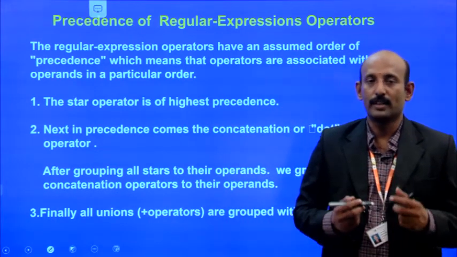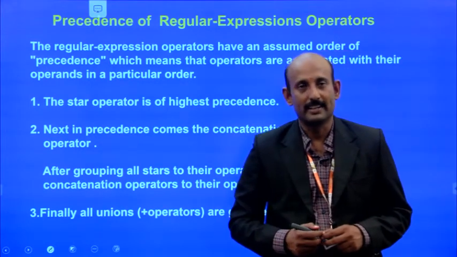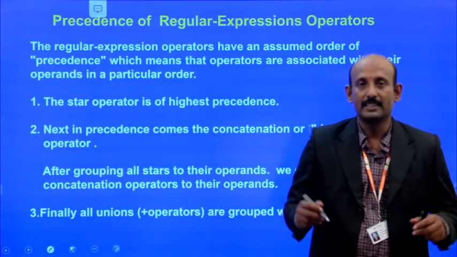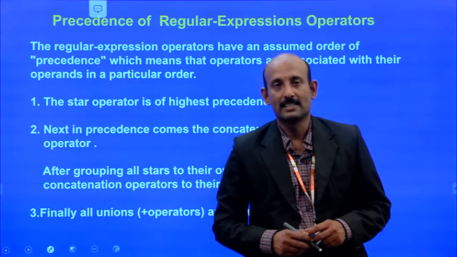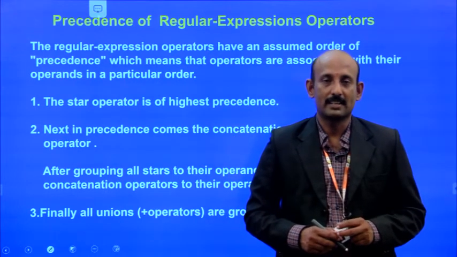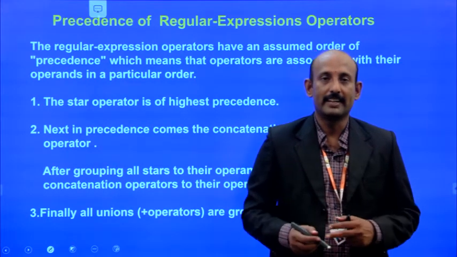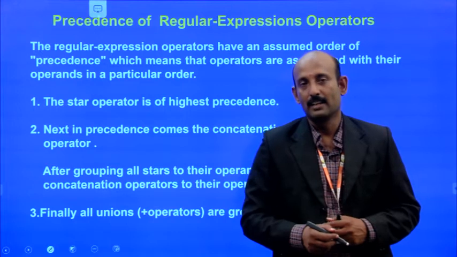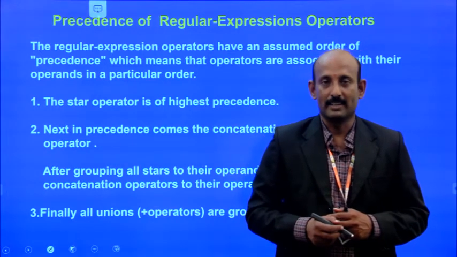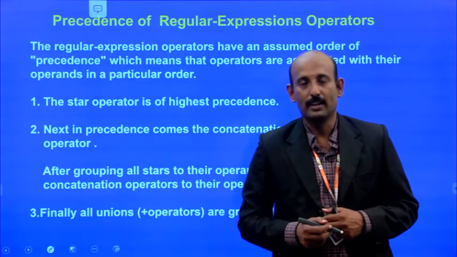So while using these operators, there are some priorities. Sometimes these operations may be given within brackets. Those operations have to be performed first, and the rest of the expression has to be evaluated next. That is the meaning of priority of operations, high priority, low priority.